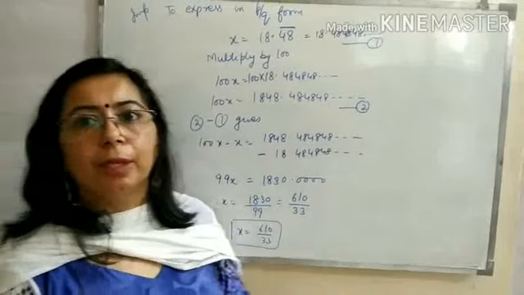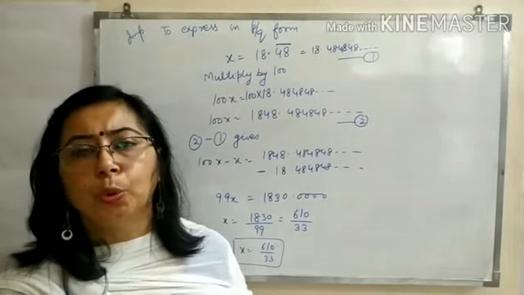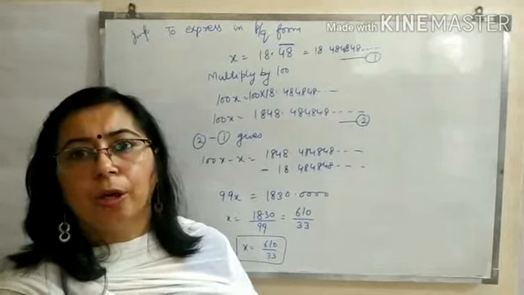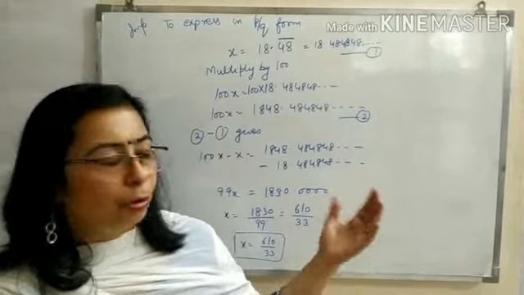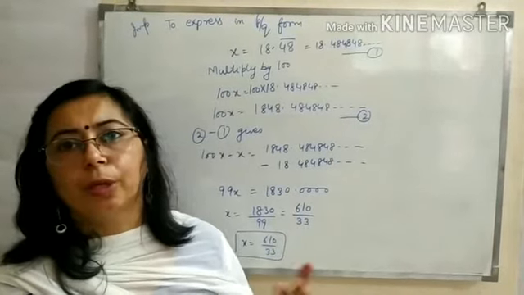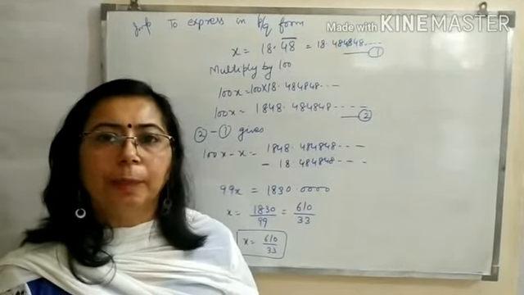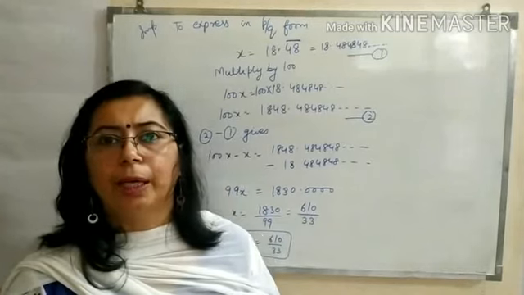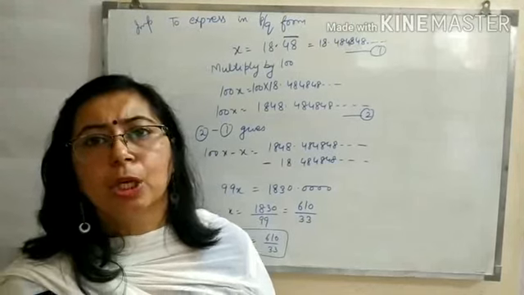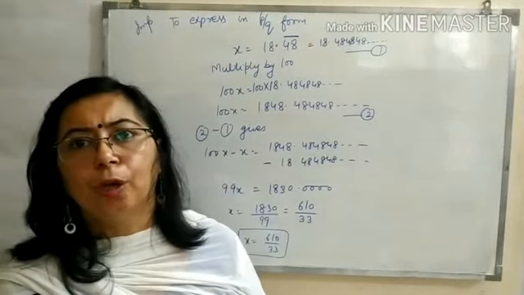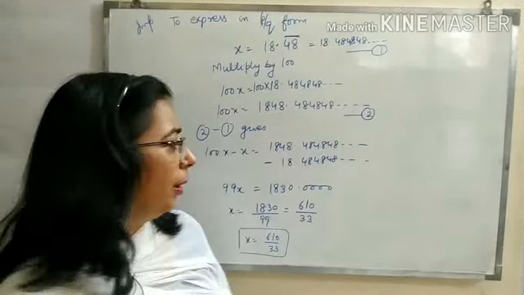Now after this, we have the representation on the number line. Representation of irrational numbers root 2, root 3, root 5. This we have done already. You just have to go through the earlier videos very carefully, on how to represent them on the number line. And the other part, the representation of decimal numbers 9.33, is deleted from your syllabus, so no need to do that. Only the representation of root 2, root 3, root 5, and similar numbers like root 10 is to be done. That's it about the